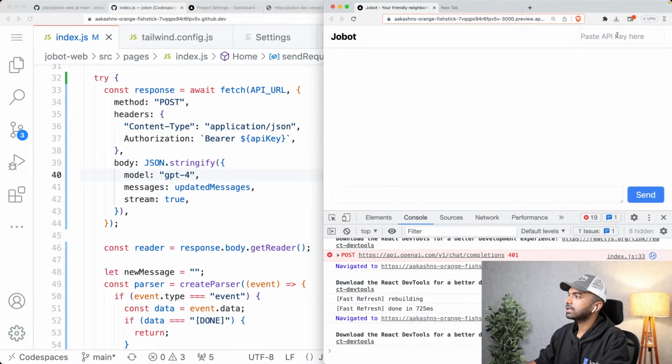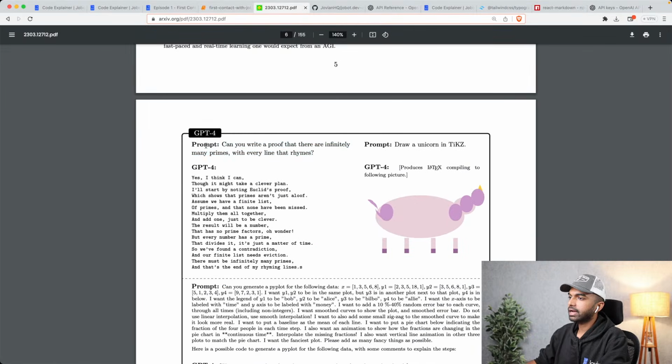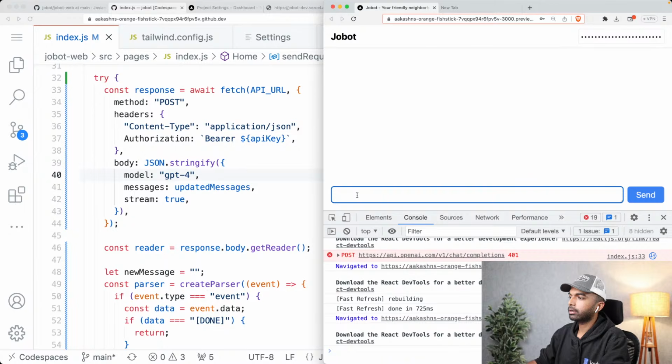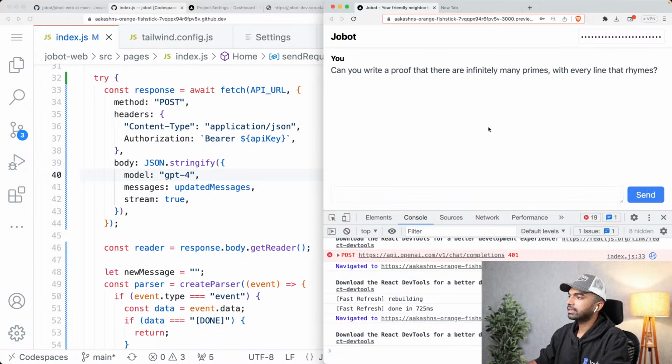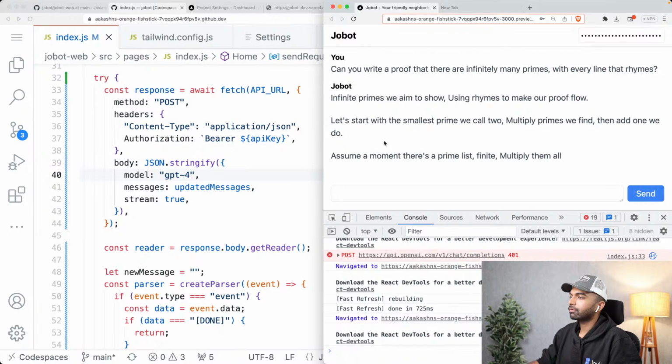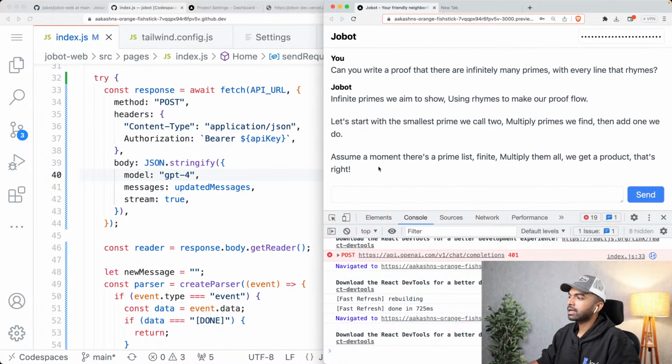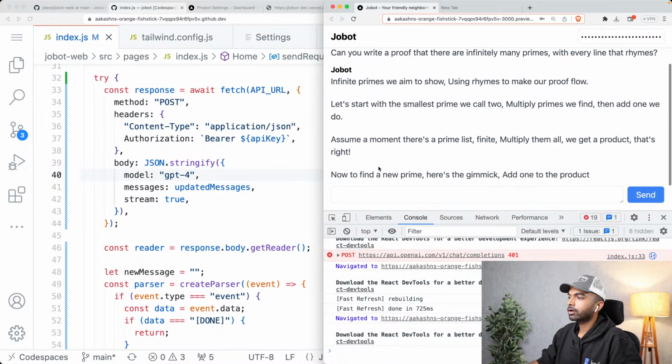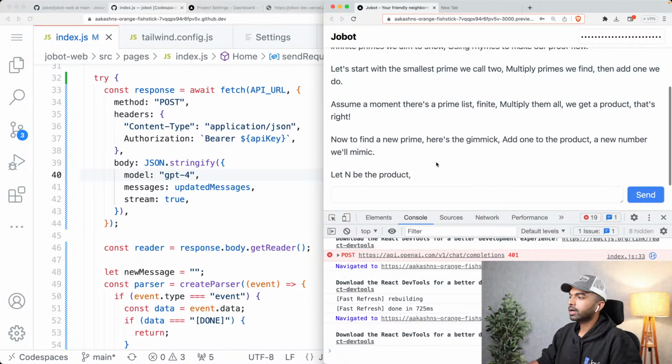Let's grab our API key and let's paste it in here. Let's grab that prompt again. Can you write a proof that there are infinitely many primes with every line that rhymes? Infinity primes we aim to show, using rhymes to make our proof flow. Let's use with the smartest prime we call. Multiply primes we find, then add one we do. Assume a moment that a prime list is finite. Multiply them all, we get a product that's right. Now to find a new prime, here's the gimmick. Add another to the product, a new number we mimic.